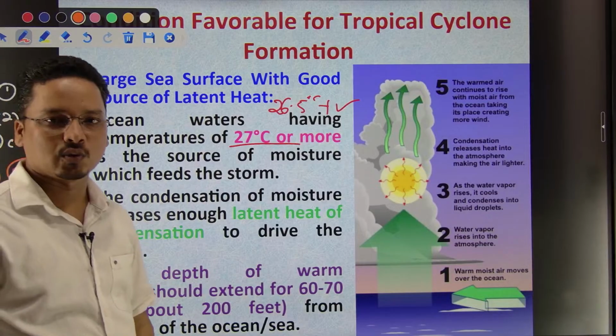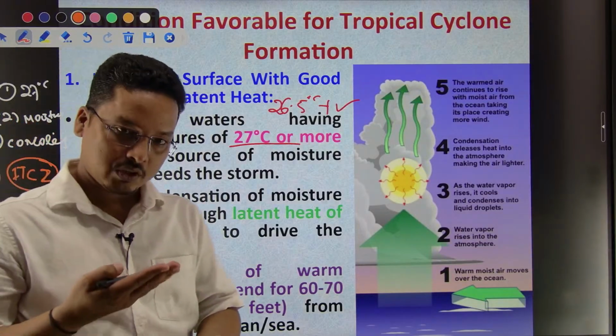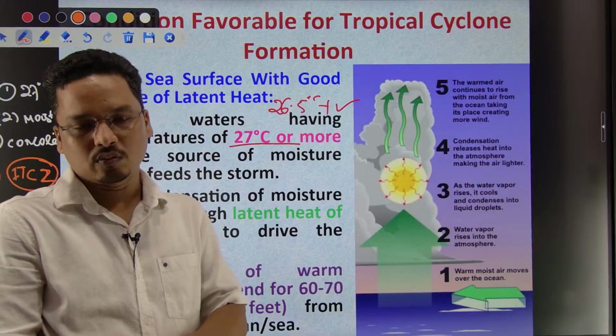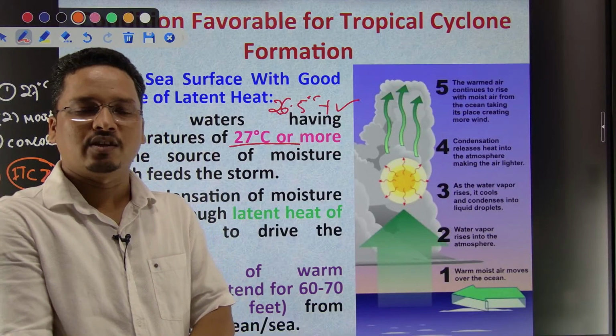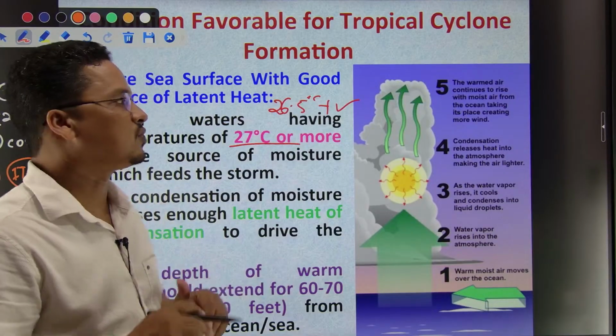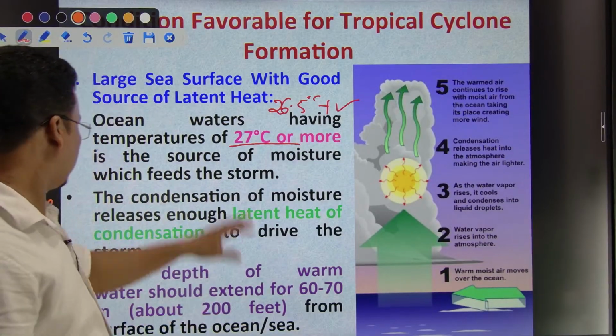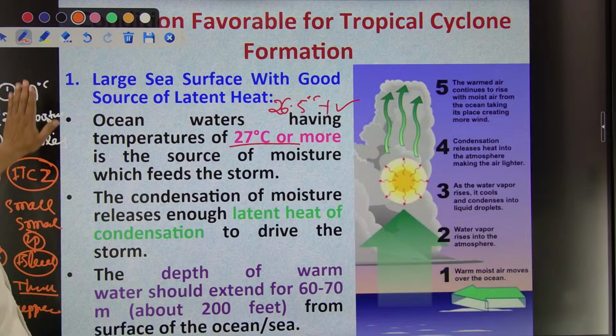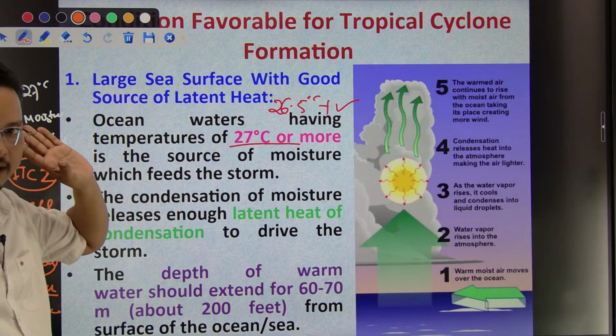Then we need also the shear force of the wind to be low, right. The shear force of the wind to be low. So these are the conditions together. There would be ample moisture. All these conditions are needed for the formation of tropical cyclones, right.